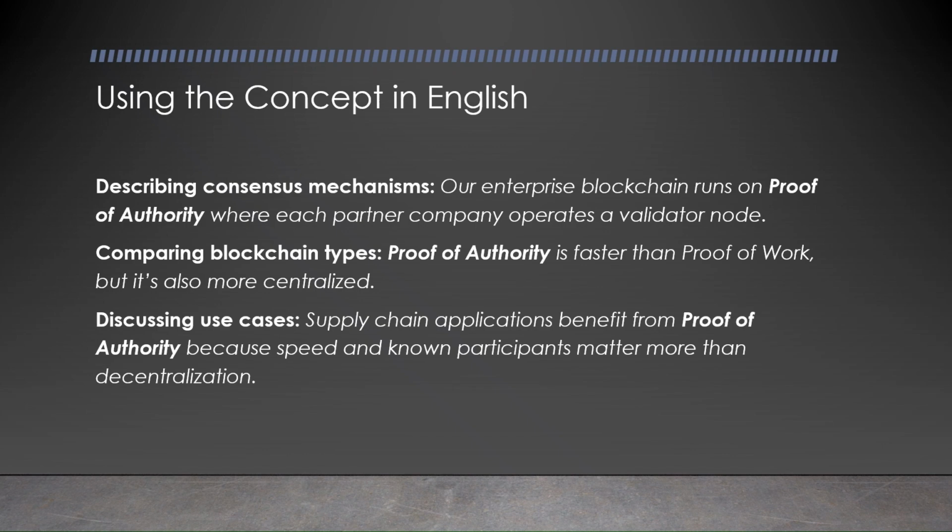Discussing use cases. Supply chain applications benefit from proof of authority because speed and known participants matter more than decentralization. Okay, that is something that we haven't talked about on this concept so far, because of the fact that public blockchains tend to be more decentralized, as a lot of these validators, and public blockchains in most cases, anyone can be a validator.